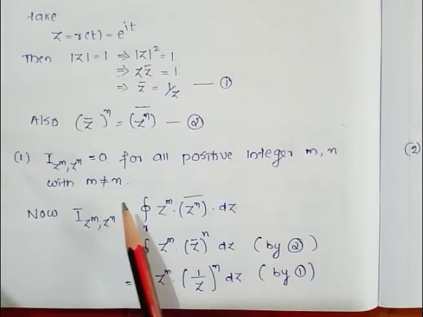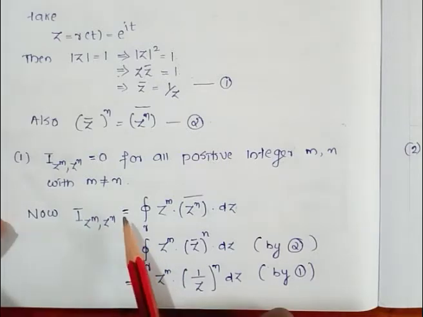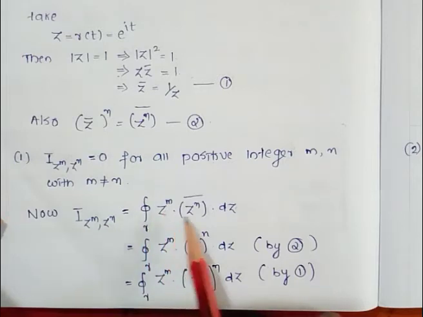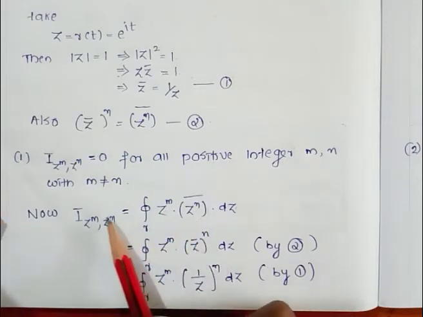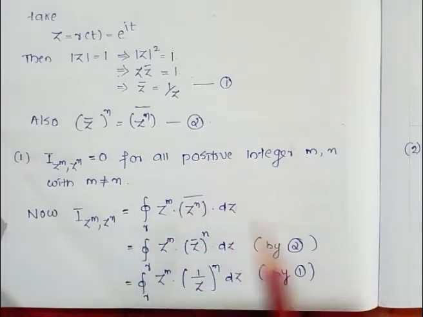That is, we are given I(p,q) is equal to the integral over gamma of p(z) times q(z) bar dz. Here p is z^m and q is z^n, which is equal to the integral over gamma of z^m times q(z) bar, so here q is z^n, so (z^n) bar, into dz.